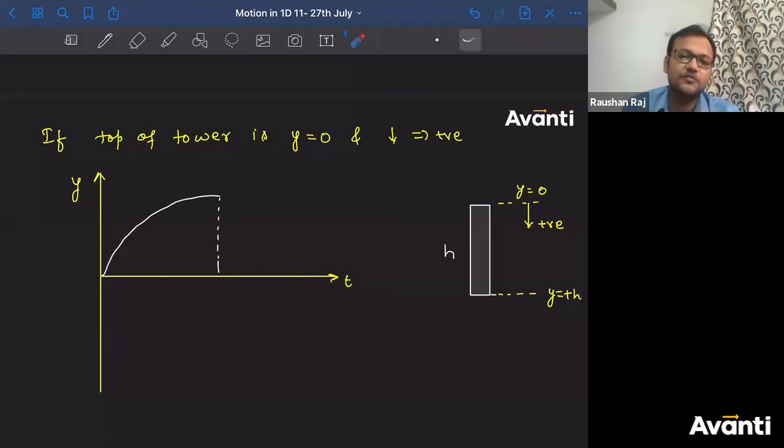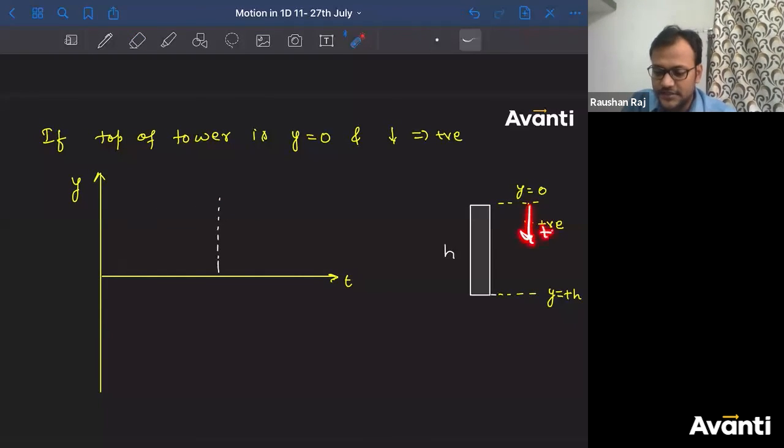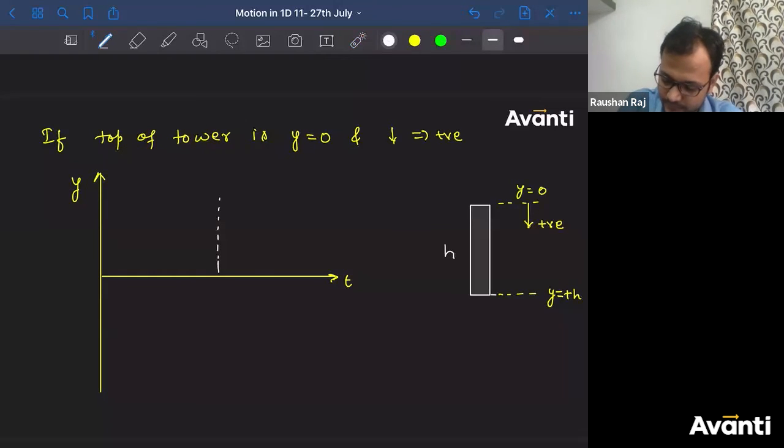First of all, acceleration is now positive, and second, initial velocity was 0 and final velocity is non-zero here. But in this case, initial velocity is non-zero, and final velocity has become 0. So this is not the correct graph. Now, when you consider downward direction as positive, acceleration has also become positive. So the graph will be concave up. The parabola will be concave up.